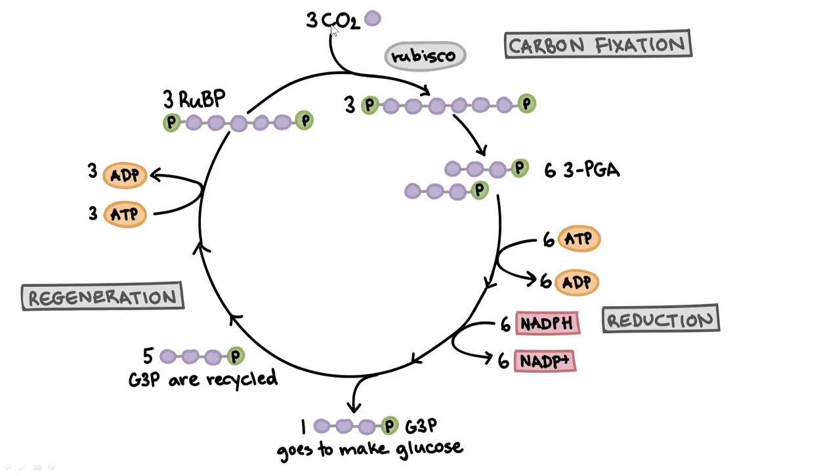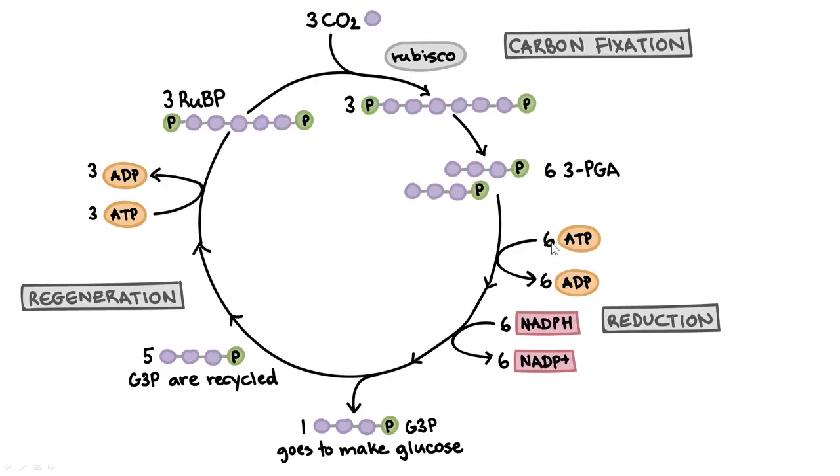Carbon dioxide, then, 3 carbon dioxide gives half a glucose molecule, and 6 carbon dioxide gives one glucose molecule. So how much ATP and NADPH is used for the production of 1 glucose molecule? How much ATP and NADPH does the plant need to make a glucose molecule? You have to calculate by using this number over here.